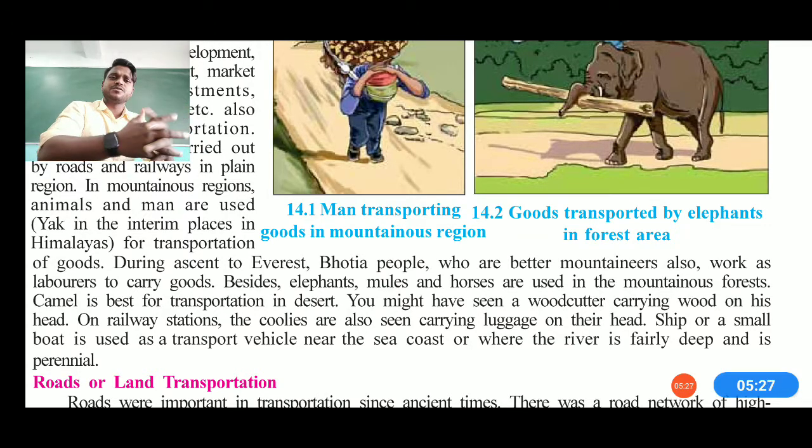You might have seen woodcutters carrying wood over a camel as well as over their heads by themselves. Nowadays all these things are done with the help of machineries. On the railway stations, coolies are still seen carrying luggage on their heads. A ship or small boat is also used for transporting material on water surfaces, in water transportation. A river is also fairly used in this kind of transportation service, as well as perennial rivers.